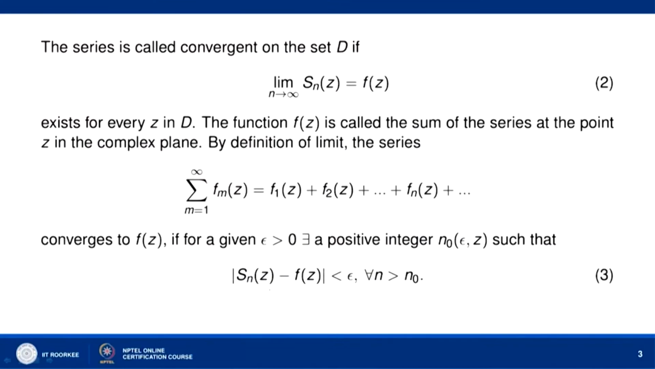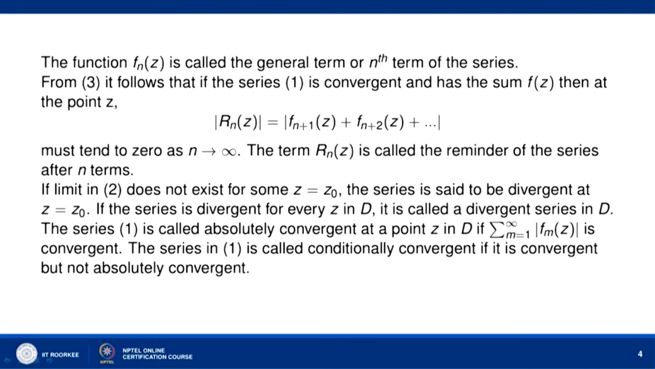Now, from 3, let us look at this inequality. It follows that mod of s_n(z) minus f(z), where s_n(z) is the sum of the first n terms of this series, gives s_n(z) minus f(z) equal to minus of f_(n+1)(z) plus f_(n+2)(z) and so on. The first n terms from the function f(z) are removed and we have the terms f_(n+1)(z), f_(n+2)(z) and so on, which we denote by r_n(z). R_n(z) is called the remainder of the series after n terms.